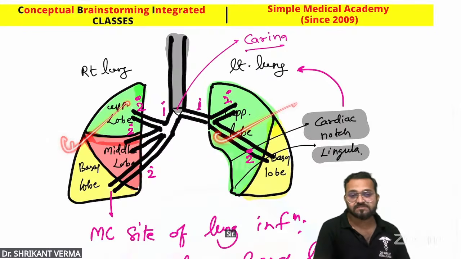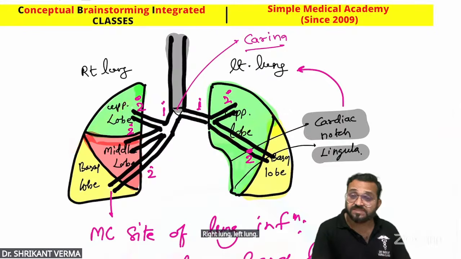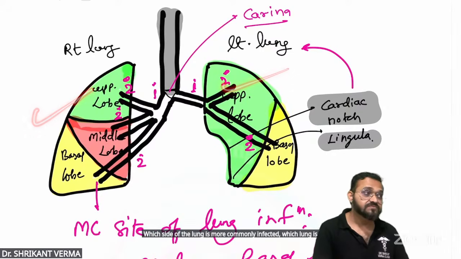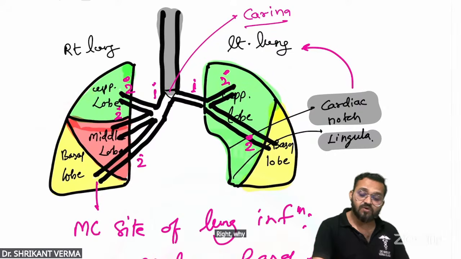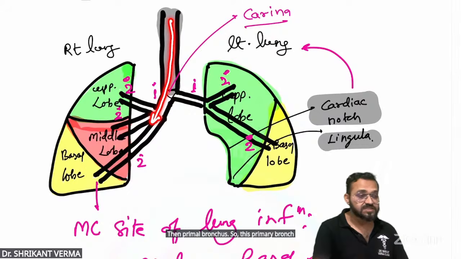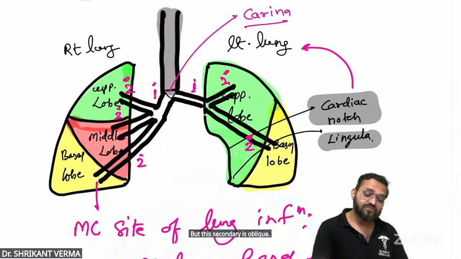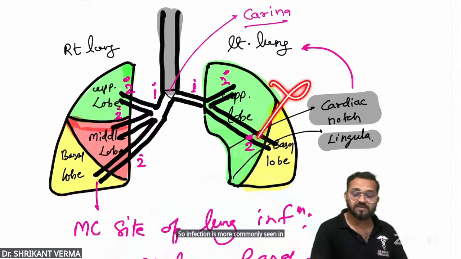Right lung, left lung. Which side of the lung is more commonly infected? Which lung is infected, right or left? Right. Why? Because the trachea, then carina, then primary bronchus. This primary bronchus is comparatively straight, but the secondary is oblique. So infection is more commonly seen in the right, not in the left.